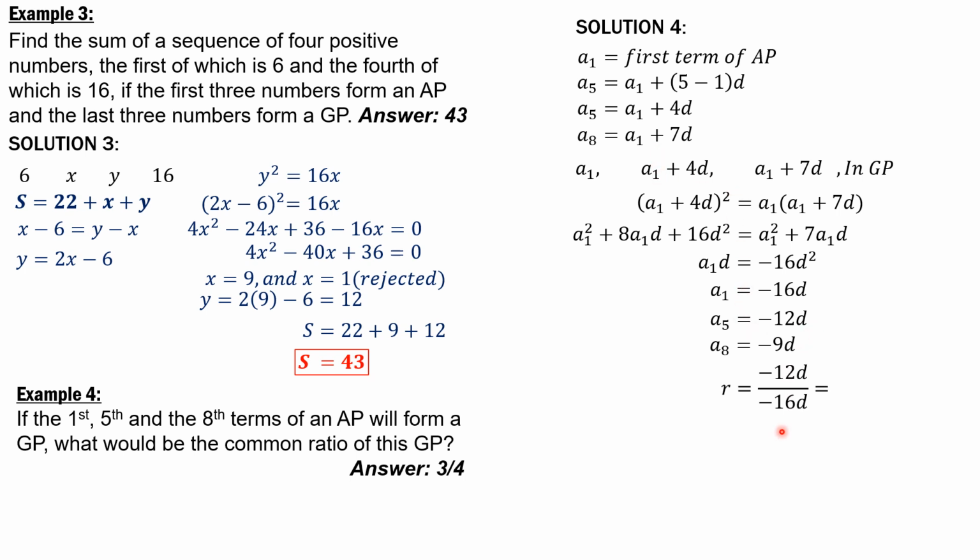So R equals negative 12d over negative 16d equals negative 9d over negative 12d. So the common ratio R is 3/4.